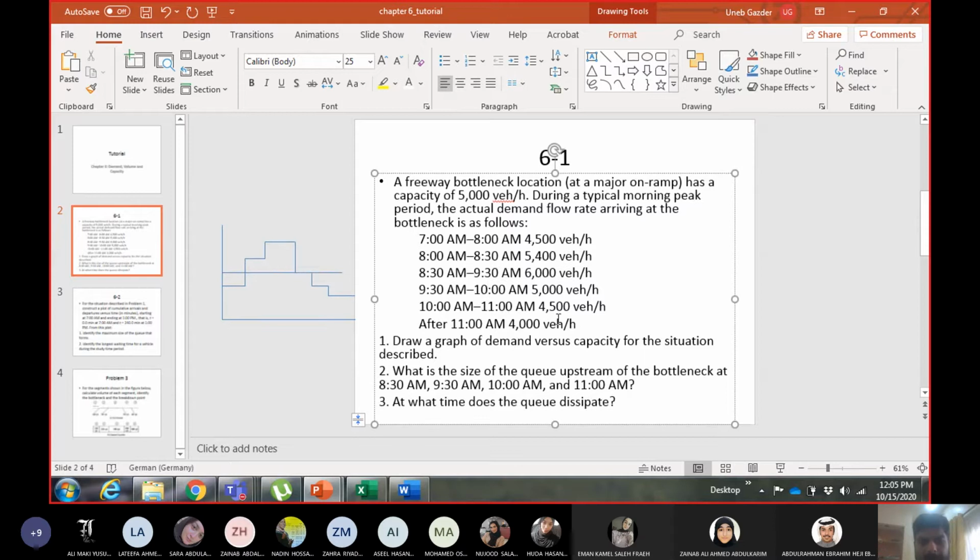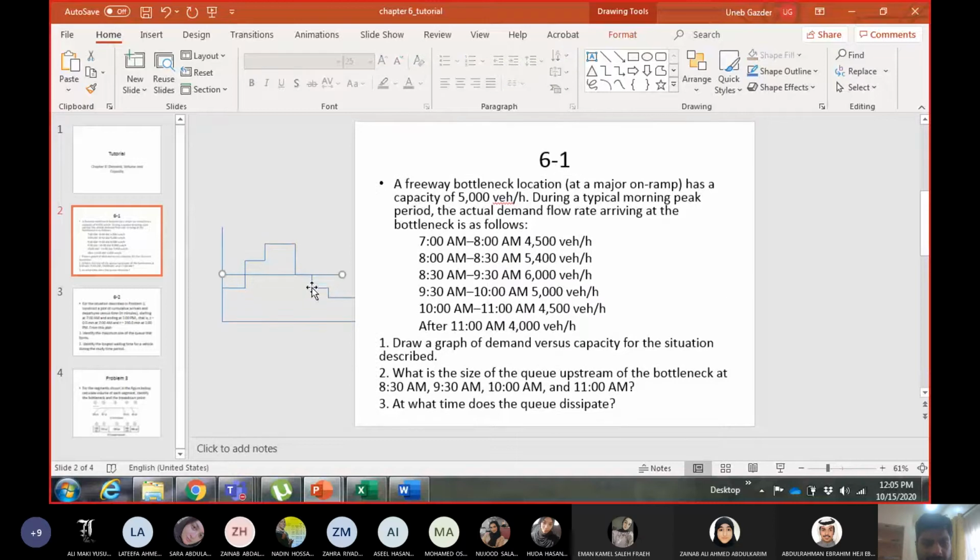Then from 10 to 11. At 10 a.m. it reduces to 4,500. So you can see the vertical line. This line is now 4,500, same as the initial one, and it remains at this point till 11 a.m. At 11 a.m. it goes to 4,000 and then it continues at 4,000 to whatever your end time is. They didn't give us any other value. So this is the graph and everybody got it correct.